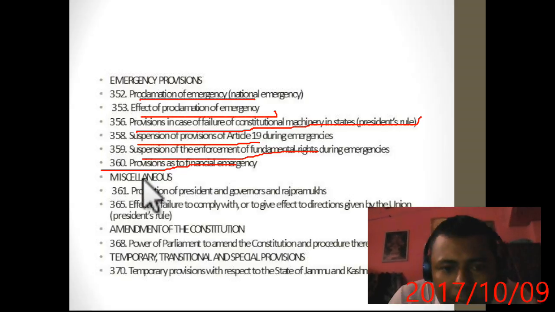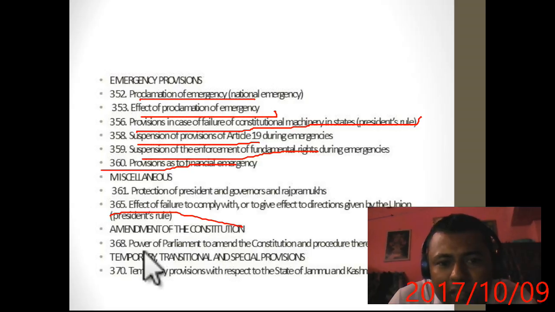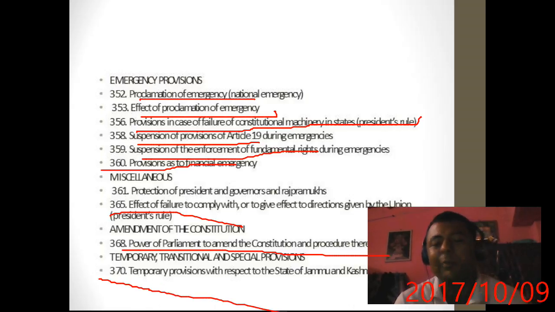Okay, miscellaneous. 361, protection of President and Governor, that is the special provision for them. 365, the effect of failure to comply with or give effect to directions given by the Union to the state, that is President's rule. I told you 365 is very important. Amendment of the constitution, there is only one article in this part, that is Article 368, that is Parliament has the power to amend the constitution. And the last article, that is Article 370, special provision for Jammu and Kashmir.